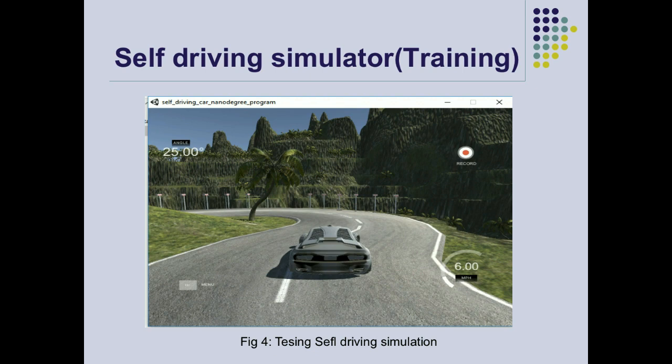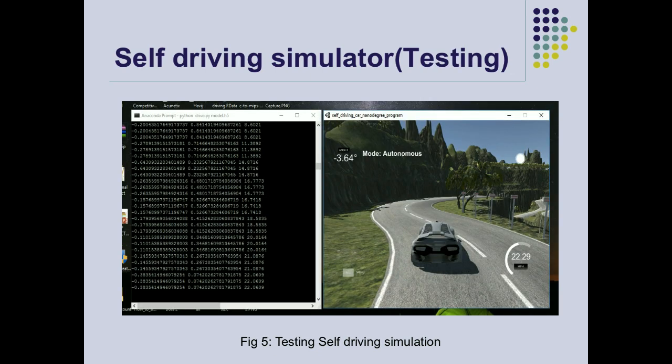Okay, that's it. Now this is the testing section, and now I would like to show how the car actually drives itself. This is the video game section, and this is our model server.